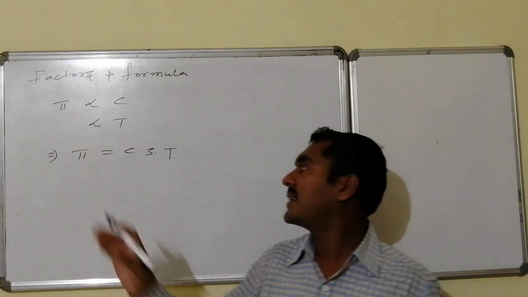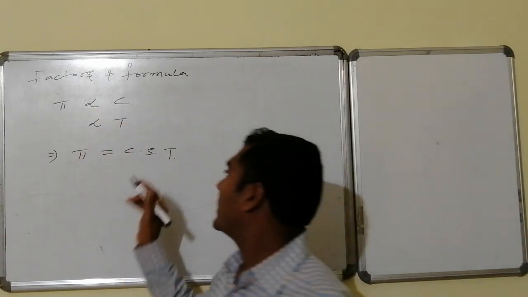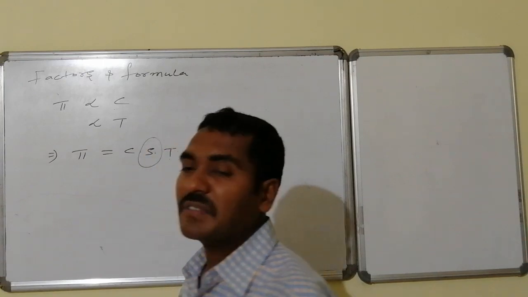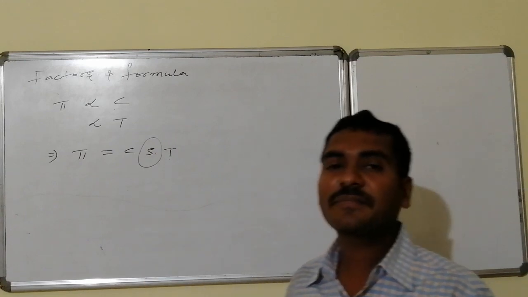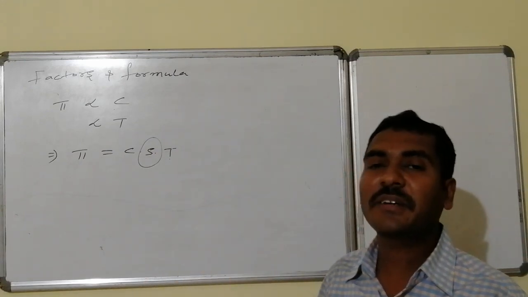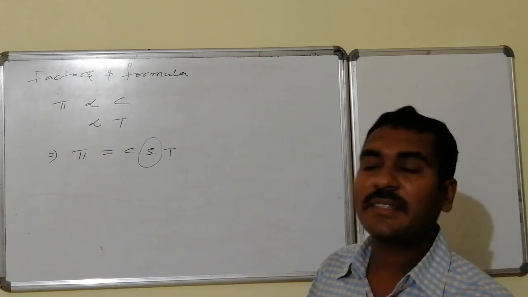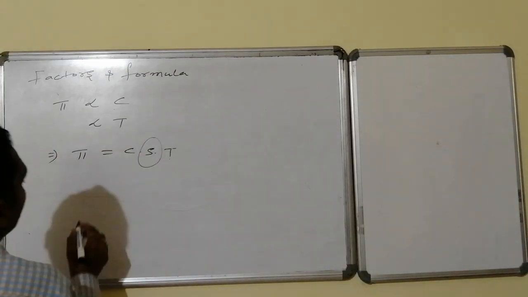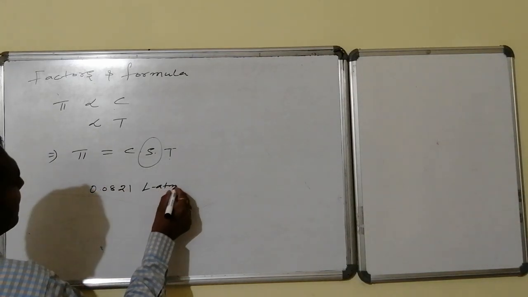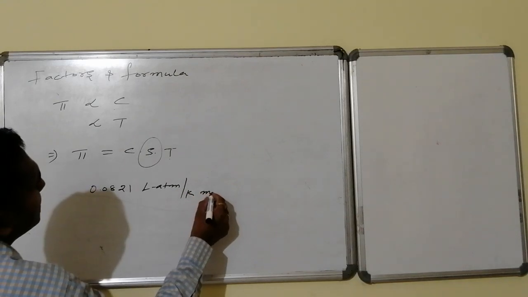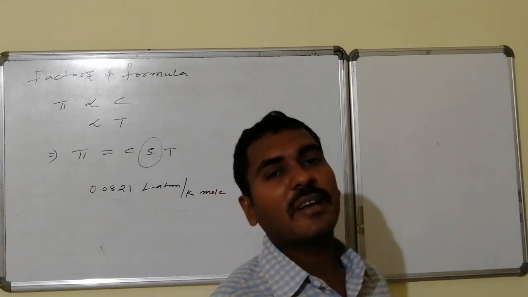Hence the formula: pi is proportional to C into T, and pi is equal to C into S into T, where S is the proportionality constant, which is equal to the universal gas constant. There we use the symbol R, but here osmotic pressure is a different quantity. Though the value is the same, we use a new symbol S, and this S value is equal to 0.0821 liter atmosphere per mole Kelvin. This is the unit, similar to that of PV equals nRT.